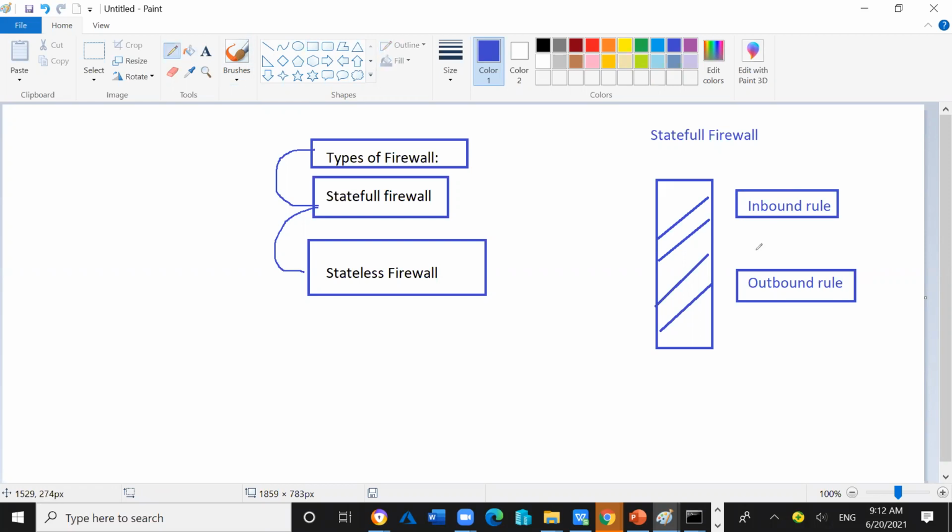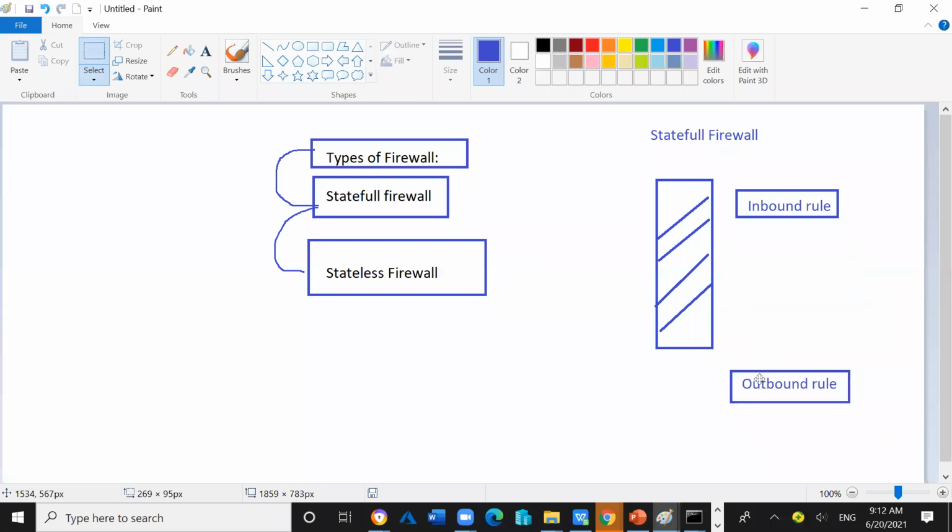If in the inbound rule, okay, let's say this is my local computer, which is outside of the environment of the company.